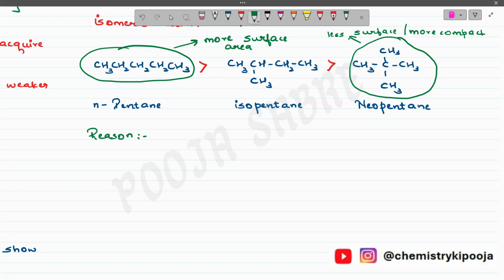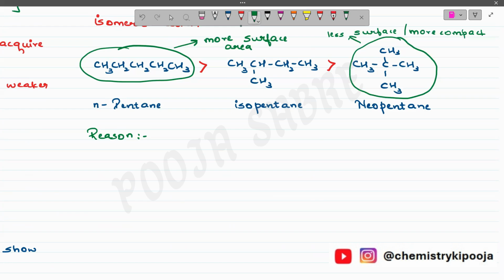That means the van der Waals force, which depends upon the surface area, is going to become weaker, because van der Waals force totally depends upon the branching. If it is a straight chain, then the van der Waals force is greater. If it is a branched chain, the van der Waals force becomes less. Why?